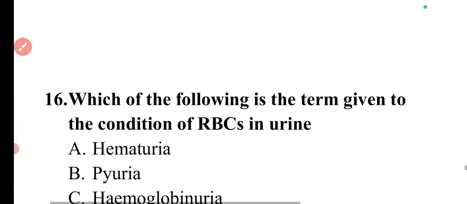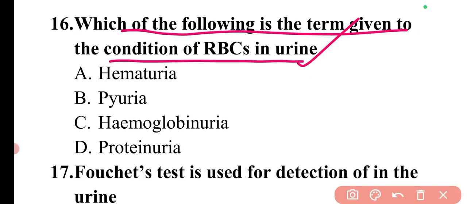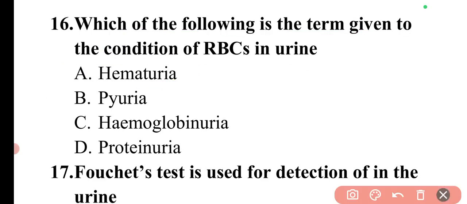Then next question is, which of the following is the term given to the condition of RBCs in urine? So the term given to the condition of RBCs in urine is hematuria. So here option A will be the correct answer.